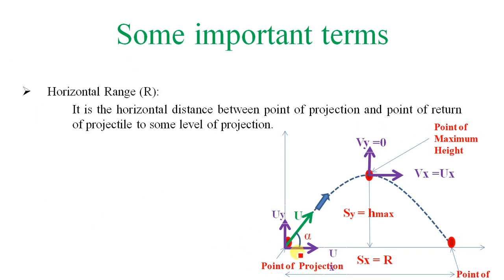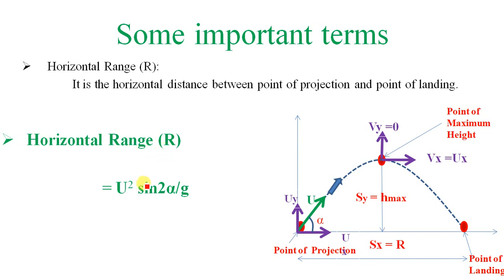Now horizontal range. This is your horizontal range. When you call it range, the point of projection and point of landing must be on the same level. It is the horizontal distance between the point of projection and the point of return of the projectile to the same level of projection. If the level of projection is the same, then we can call it horizontal range. Otherwise it is only displacement x. So horizontal range R is equal to u square sine 2 alpha upon g. So you have to remember this formula.